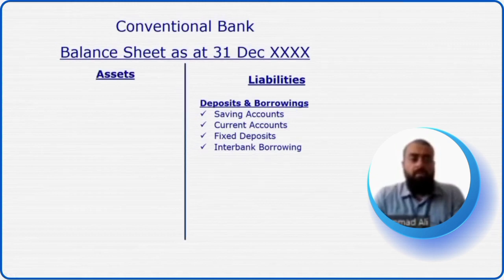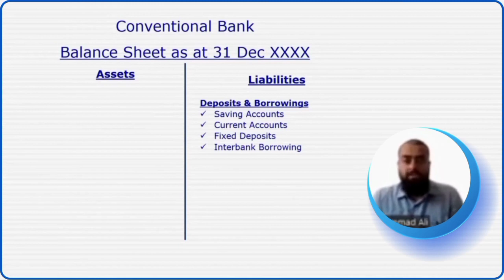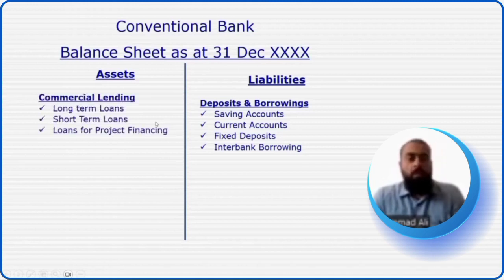Now we look at the asset side. Once these funds are accumulated by the conventional bank, or from time to time when these funds are being accumulated, these funds are also being deployed on the asset side at the same time. Now, how does a conventional bank deploy these funds on the asset side? The conventional bank deploys these funds by giving loans to various entities.